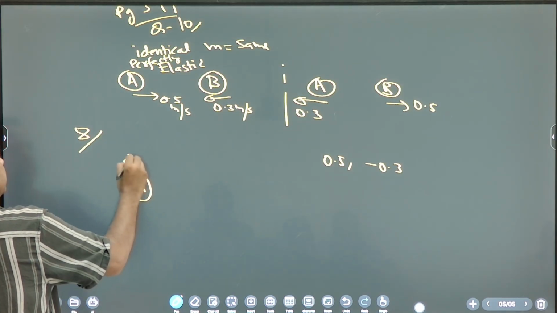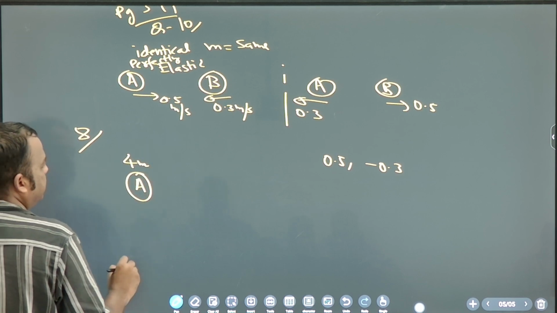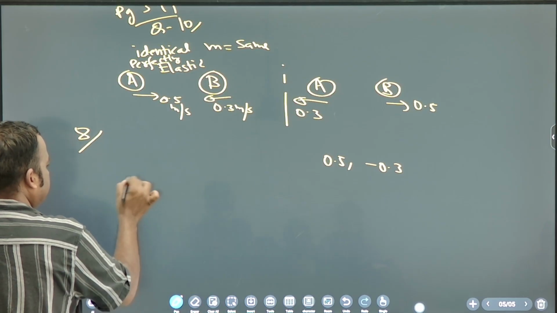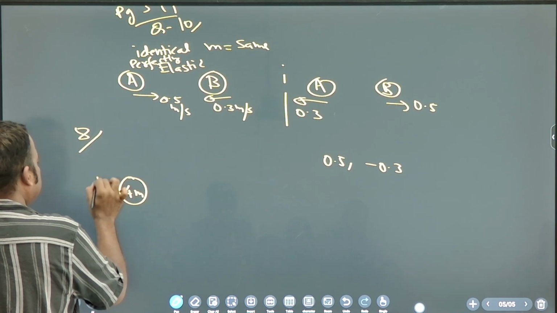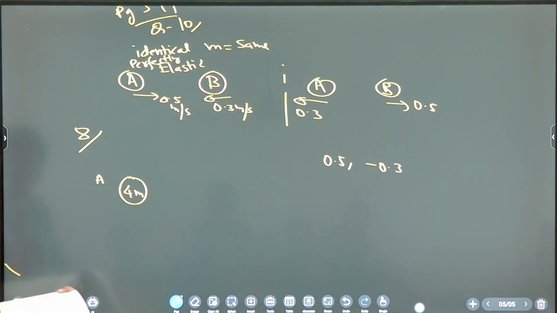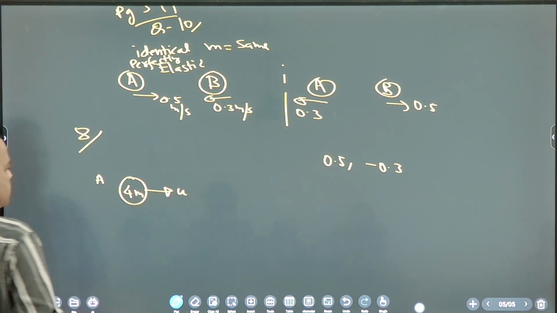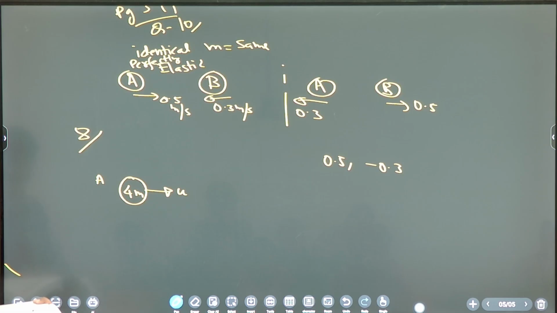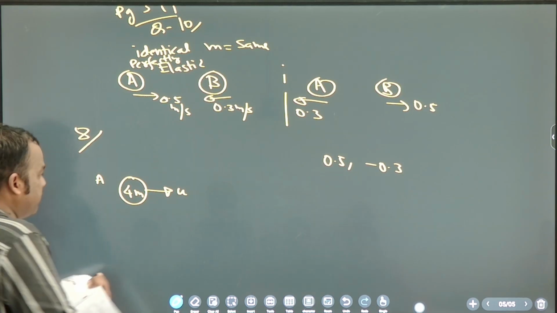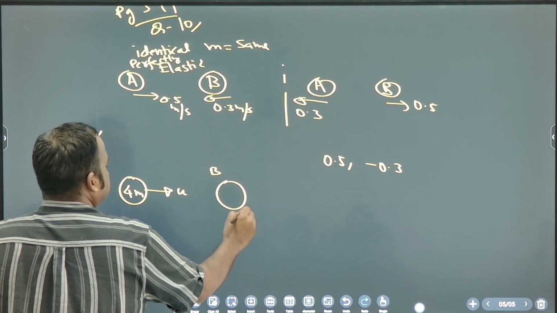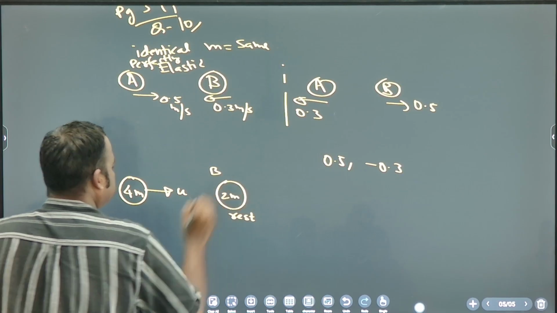Let's draw it like this. Body A of mass 4m is going with a speed u. Another body of mass 2m is at rest. So body B is at rest, but mass 2m.